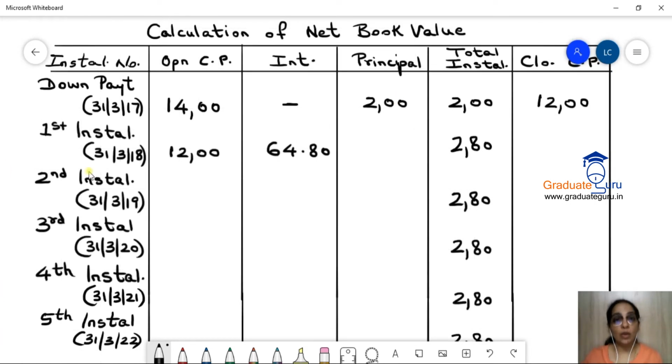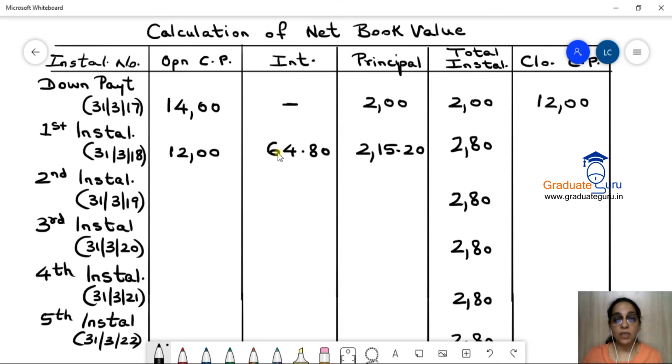So when I want to calculate the principal, मेरा ये total installment है 280. 280 में से 64.80 I am paying as interest. So what is the principal? Definitely the difference, 280 minus 64.80. So that is 215.20. So we'll write that down.